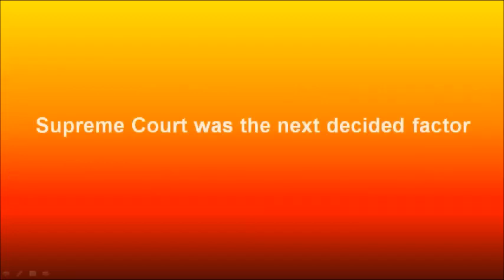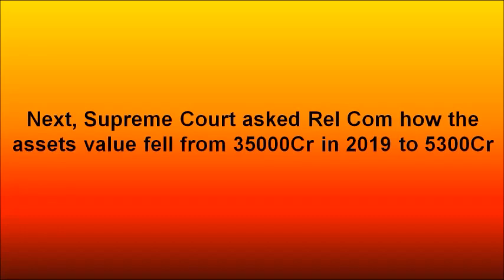So it was clearly said that these companies don't own the spectrum. Okay. So then the Supreme Court was the next deciding factor. It was supposed to decide what next. In this case, the Supreme Court asked Reliance Communications how its asset value fell from 35,000 crore last year to 5,300 crore.